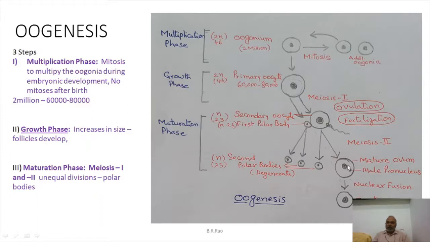So both will mix up with one another by a process called amphimixis. As a result of that, zygote is formed. Okay friends, it is very interesting to note that for completing the oogenesis in females, it will take some years of time. And one of the very important things is oogenesis will be completed only if fertilization occurs. Otherwise, oogenesis will be aborted at the stage called secondary oocyte. These are very interesting facts to know about.